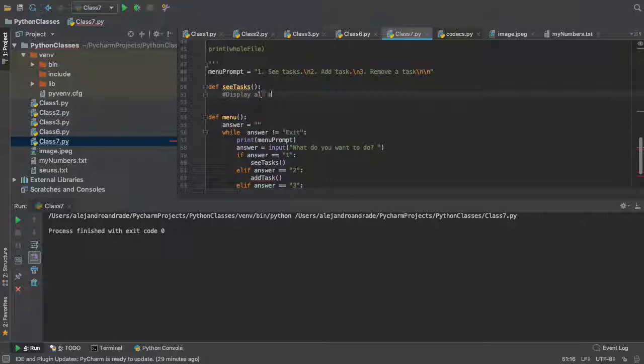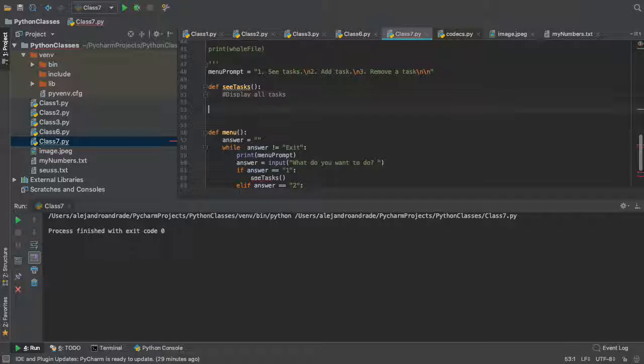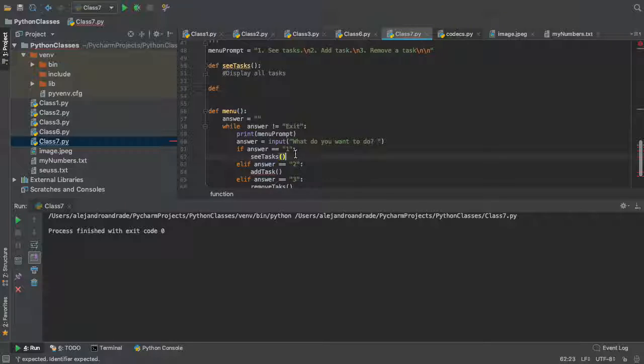Display all tasks, right? Just for right now, because I'm gonna put first the whole structure and then we're gonna code little by little bit. So we have C tasks. You see that this part didn't go away. Like before it was red and it says unresolved task. Now it knows that there's a function called C task that is basically gonna get placed here. It's gonna get called. Now we're gonna have add task, right?